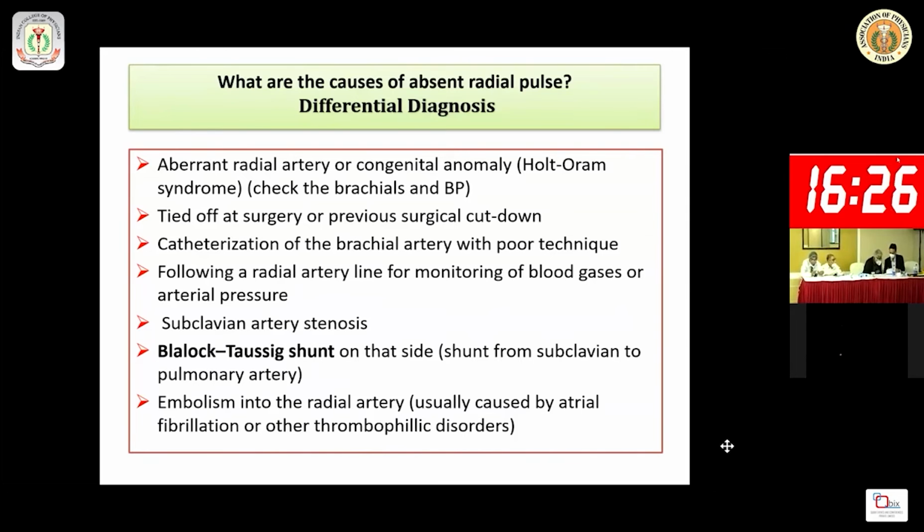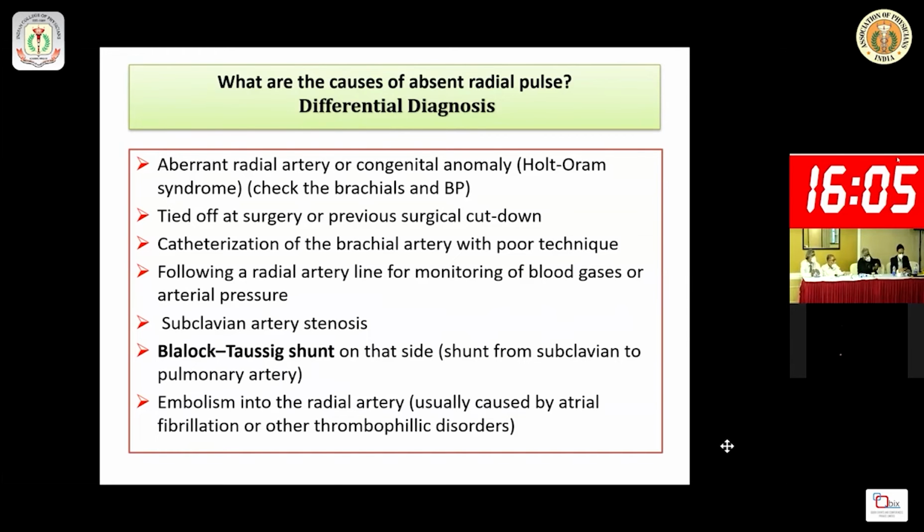The first cause is an anatomical abnormality, a congenital anomaly or an abnormal aberrant radial artery. Another is previous surgery or surgical cut down, so you have to take the history of any previous surgery.